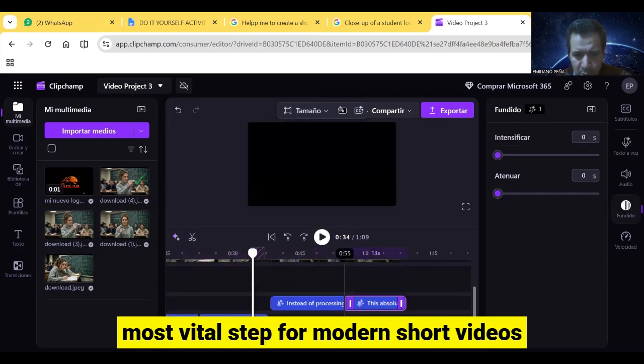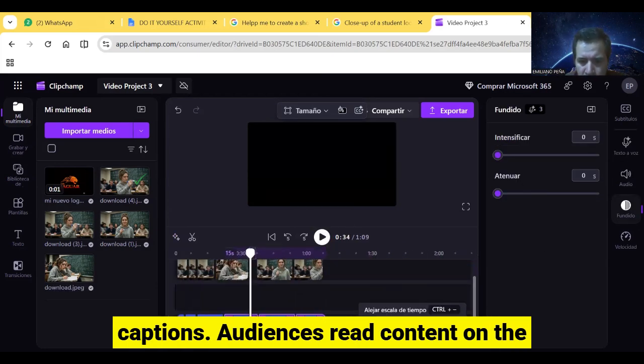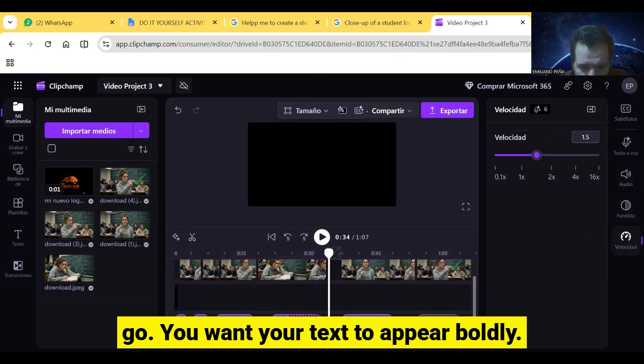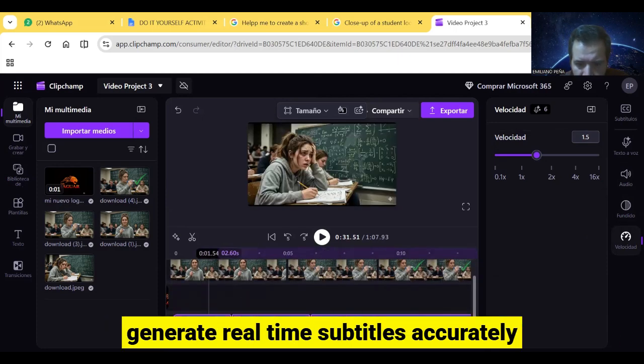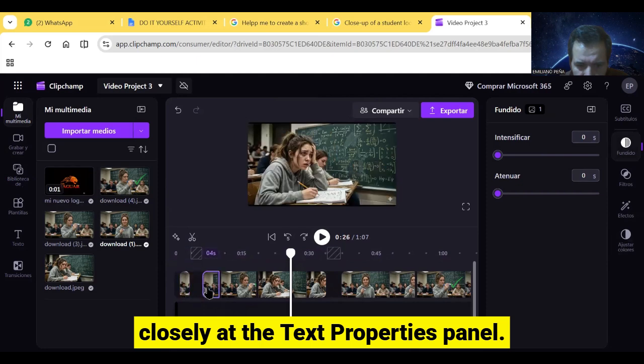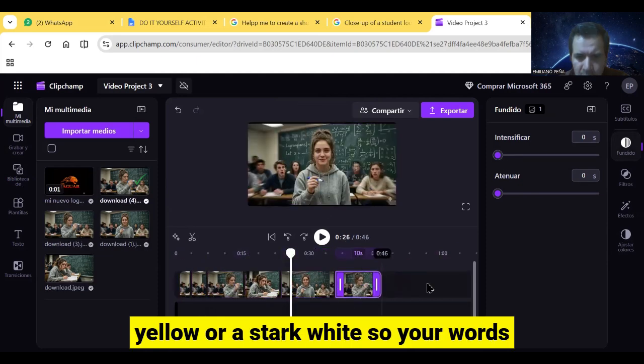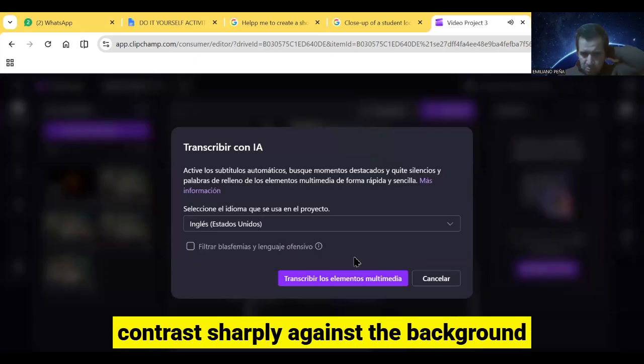Finally, we arrive at the most vital step for modern short videos: captions. Audiences read content on the go. You want your text to appear boldly on the screen. Clipchamp's auto-captions generate real-time subtitles accurately and effortlessly. Once generated, look closely at the text properties panel. Choose contrasting colors like a bright yellow or a stark white, so your words contrast sharply against the background imagery.